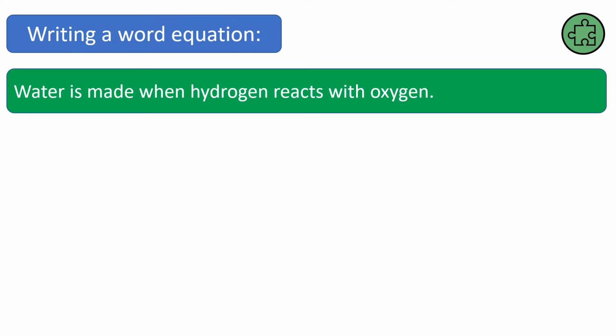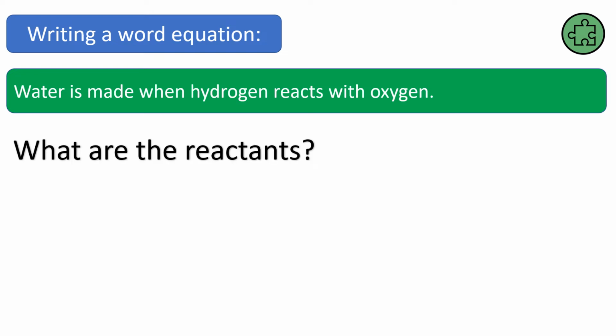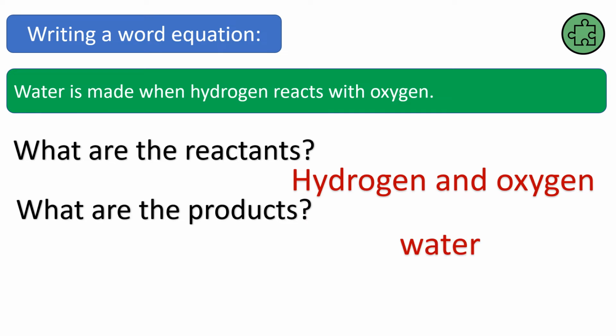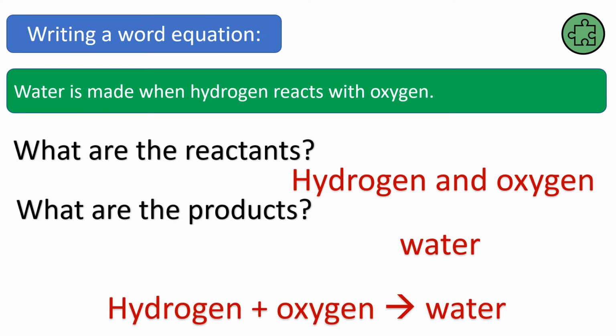Okay, so this one's slightly more difficult because it's a little bit back to front. We've got to be careful here. What are the reactants? Well, it says water is made. So water is not a reactant. Water is made. That's a product. When hydrogen reacts with oxygen. So hydrogen and oxygen are our reactants. And the product is water. Our equation would look like this. Hydrogen plus oxygen makes water. Now it wouldn't matter if you put oxygen and hydrogen the other way around as long as they're on the left-hand side of the arrow.